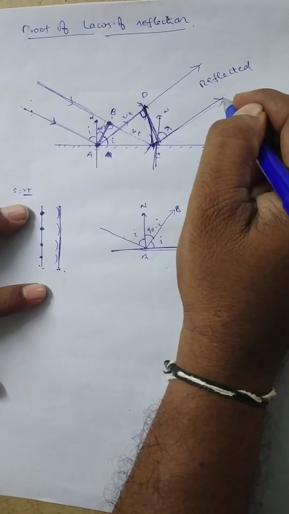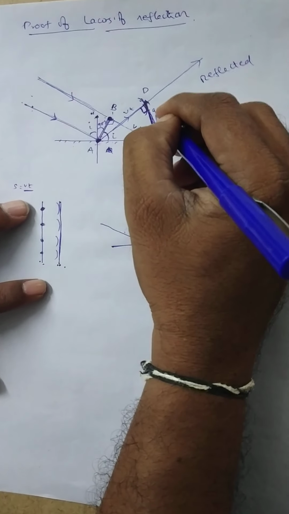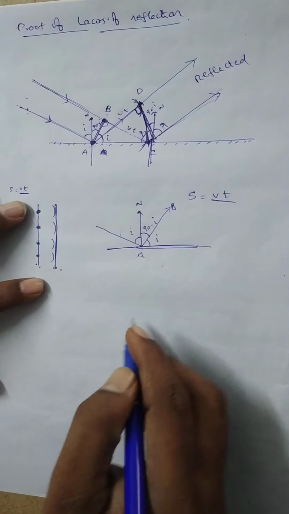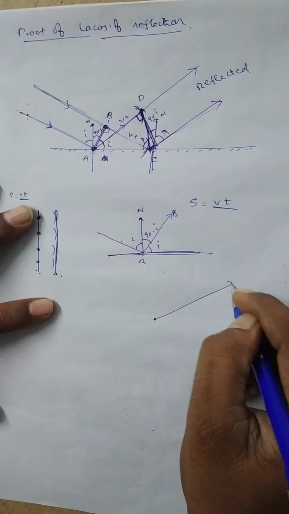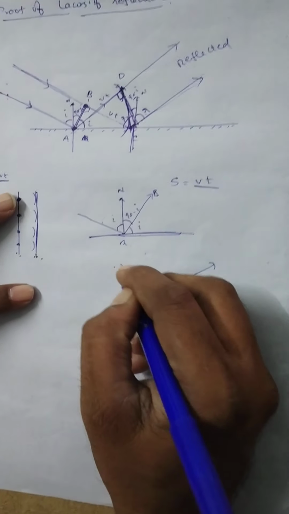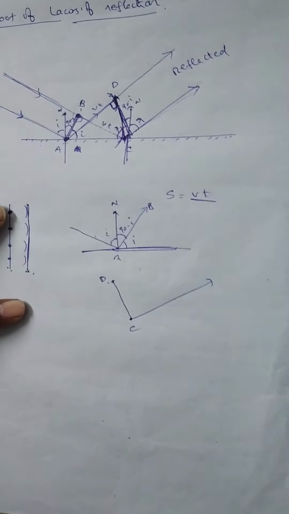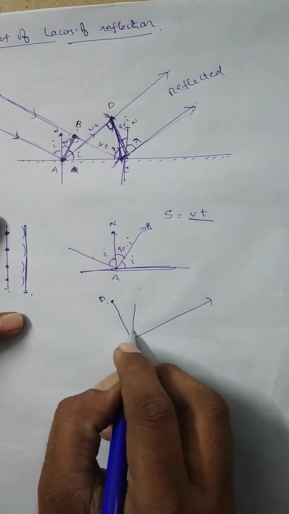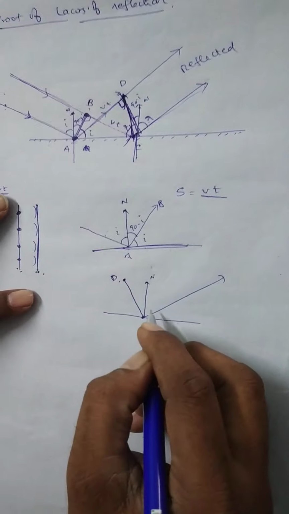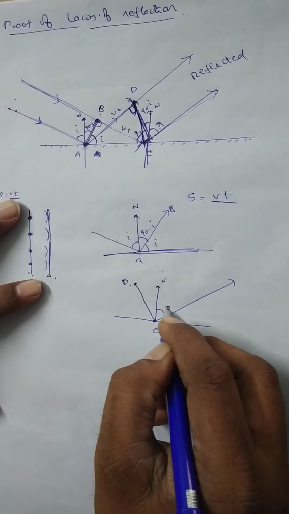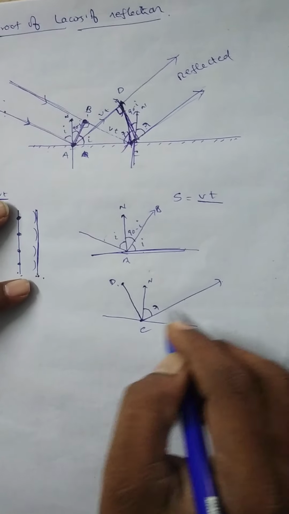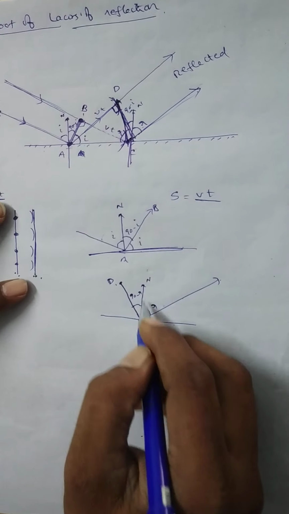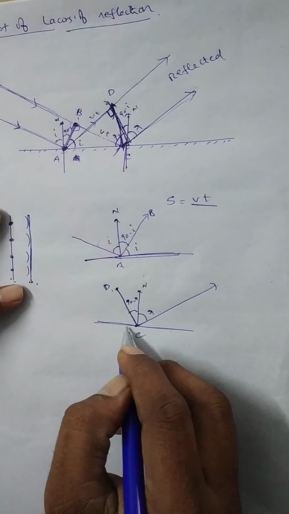CD is perpendicular to this reflected light, so this total angle is 90 and this angle is equal to 90 minus R. N is also perpendicular to the surface, so this angle is equal to the total angle 90.